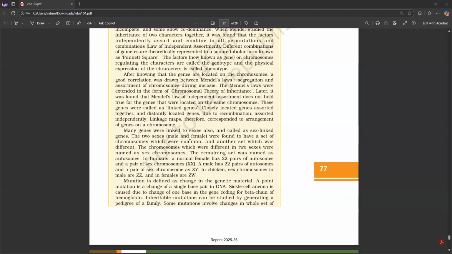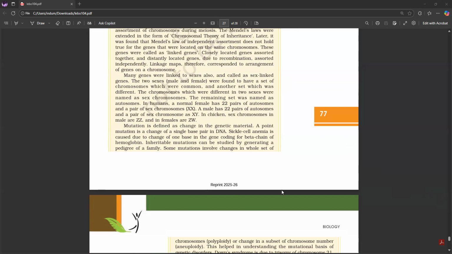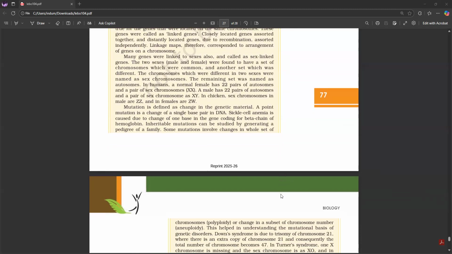Many genes were linked to sexes also and called sex-linked genes. The two sexes were found to have a set of chromosomes which were common and another set which was different. The chromosomes which were different in the two sexes were named sex chromosomes and the remaining set was termed autosomes. In humans, a normal female has 22 pairs of autosomes and a pair of sex chromosomes, XX. A male has 22 pairs of autosomes and a pair of sex chromosomes as XY. In chicken, sex chromosomes in male are ZZ and in females are ZW.